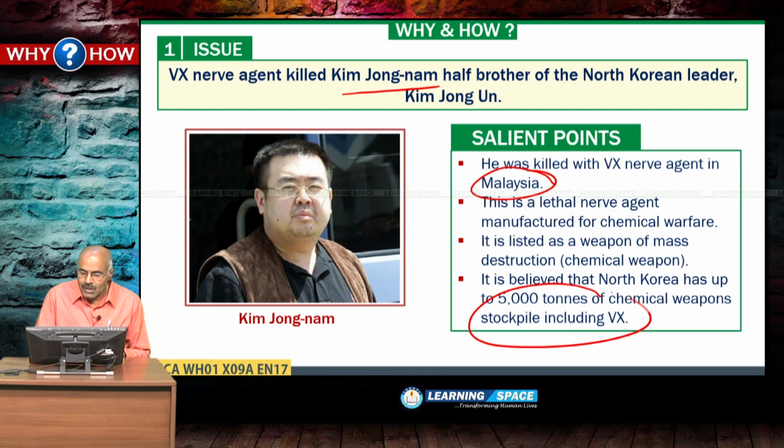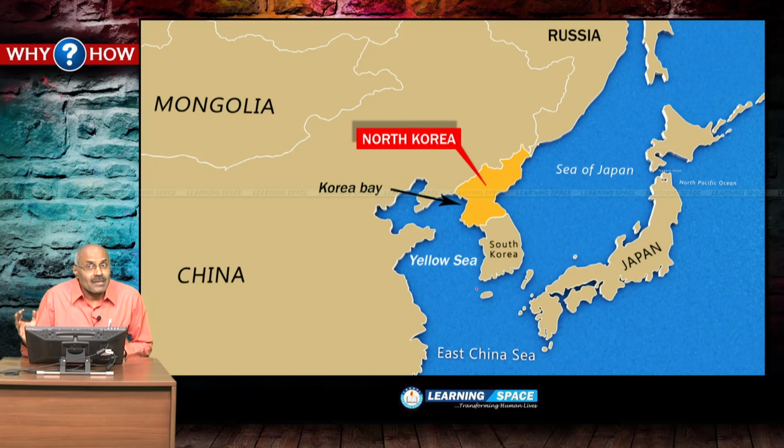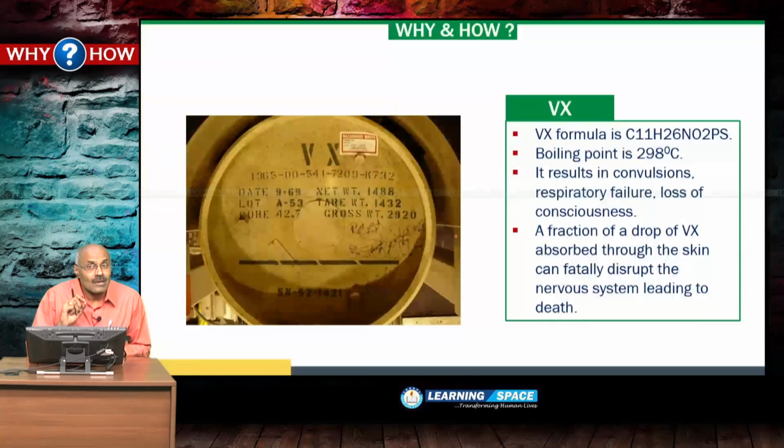up to 5,000 tons of chemical weapons, and chemical weapon is one of the weapons of mass destruction. And please look into this. This is North Korea and South Korea separated by demilitarized zone. This is one aspect. And if you look at VX, I have given some details here.